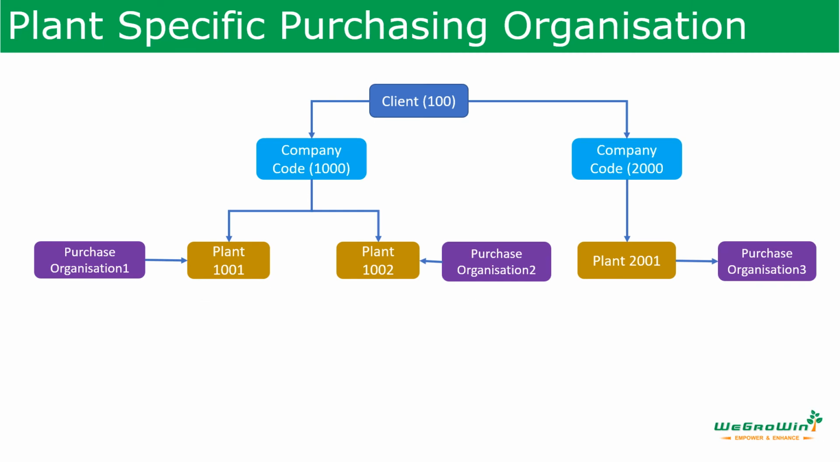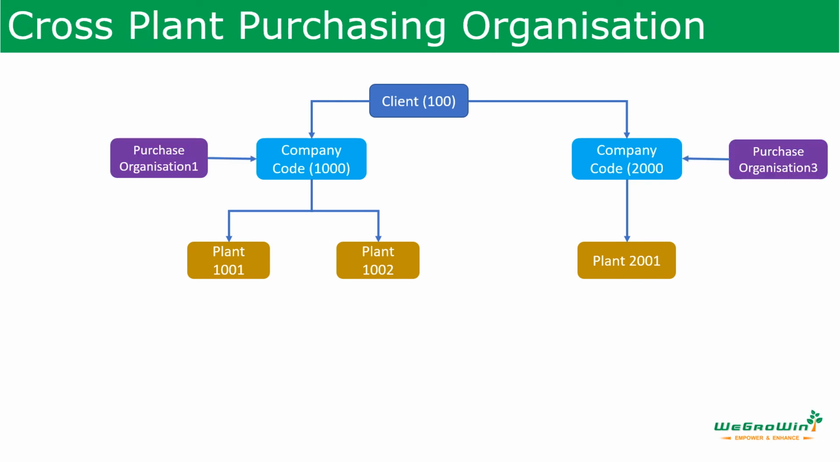Here we see a purchase organization which is plant specific. For example, there is a company where the purchase departments are assigned for each plant, and each purchasing department is responsible for negotiating with the vendors, creating the contracts, issuing the purchase orders. This is called the plant specific purchase organization. Here we need to define a purchase organization for each plant in SAP and assign the purchase organizations to the respective plants directly. That is what is to be done here.